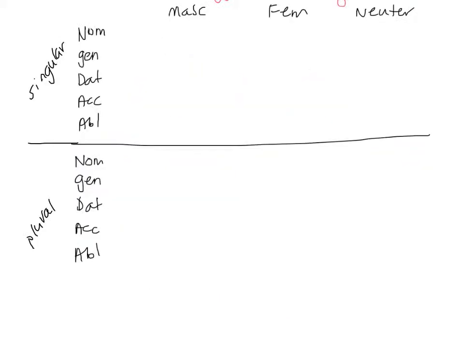So we're just going to put those forms on our chart. In the singular, quis will do both masculine and feminine, which makes sense. If you don't know who the person is, how do you really know if it's a man or a woman? So we'll use just quis for masculine and feminine reference, and then quid for neuter. After this, you're going to see a lot of things that are familiar to you from the relative pronoun. It shares a lot of the forms. The big difference is we're going to have a sharing of form in the masculine and in the feminine. And since our neuter is quid here, in the accusative it'll also be quid, where in the relative we had quod. So I've got quis, quid.